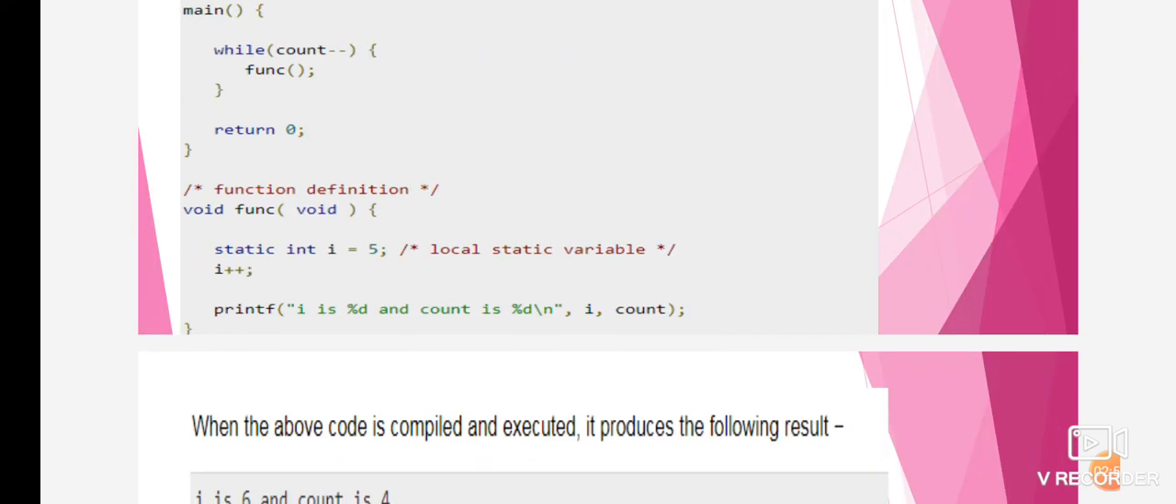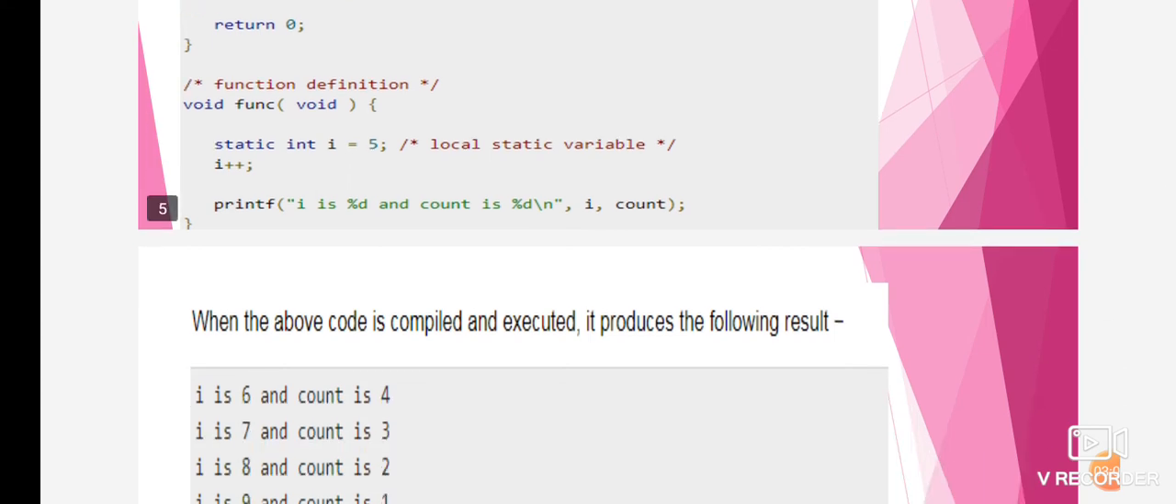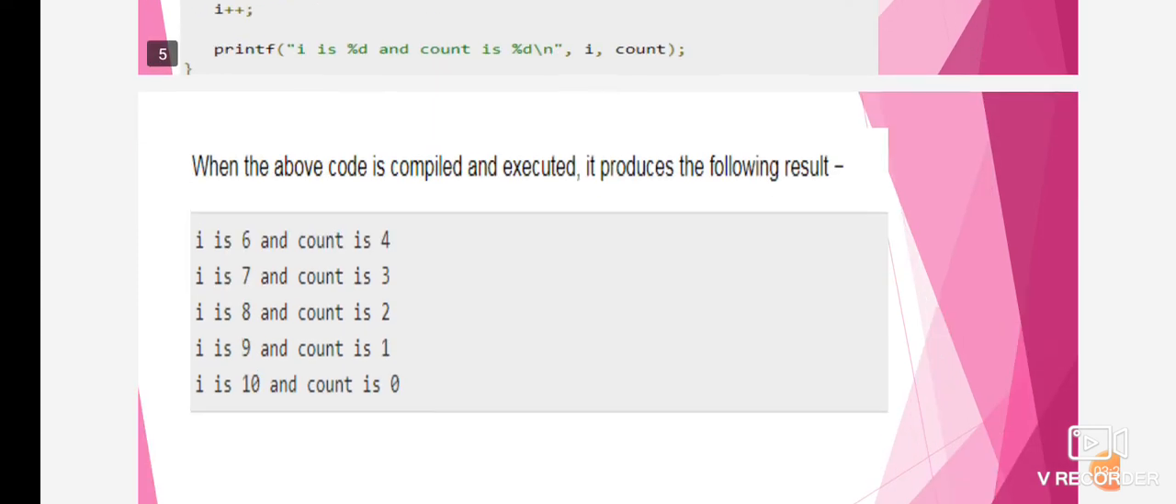Then next we have the function definition, void func(void), static int i = 5, here applying the local static variable. Then we use the increment operator i++. Then printf "i is %d and count is %d\n", that is i, count, then close the bracket. So when the above code is compiled and executed, it produces the following output.